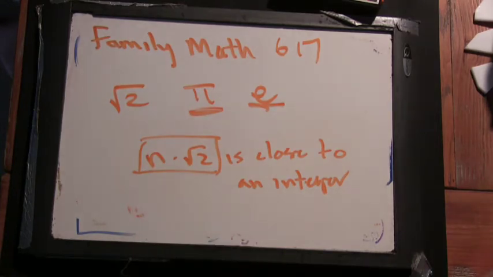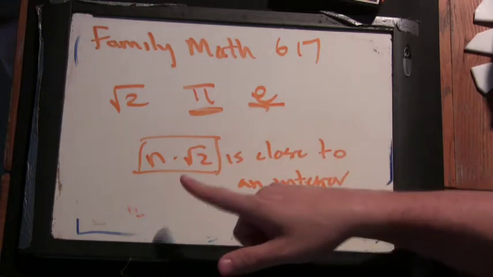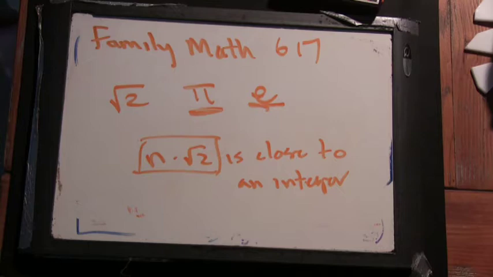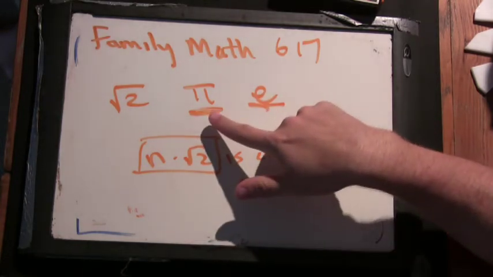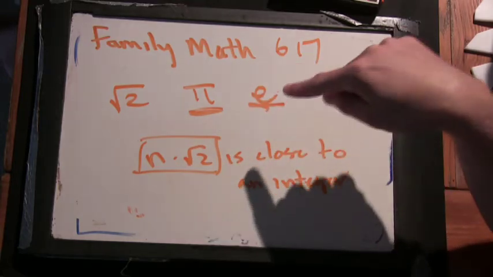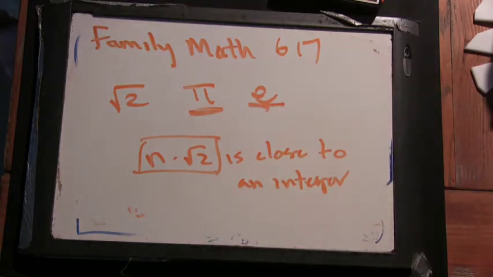That's not surprising, right? But the surprising thing is these integers are actually pretty easy to find. And the same is true for pi, and the same is true for e. In fact, for any irrational number, we can use the same procedure to try to find some of these integers.